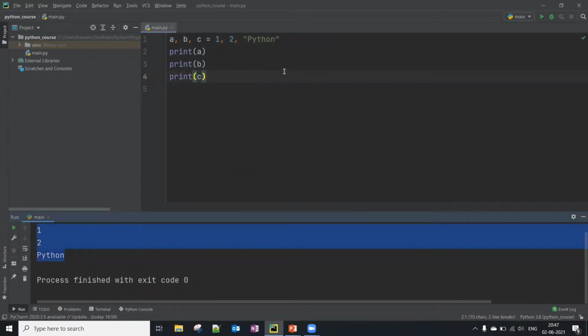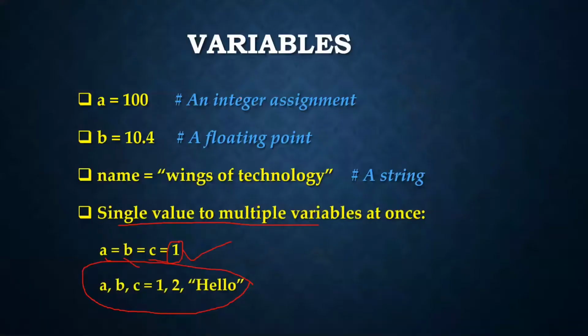See, in a single line, I assigned 3 values to the 3 variables. So you don't need to write one line for each variable assignment. Okay, and this is about the variables.